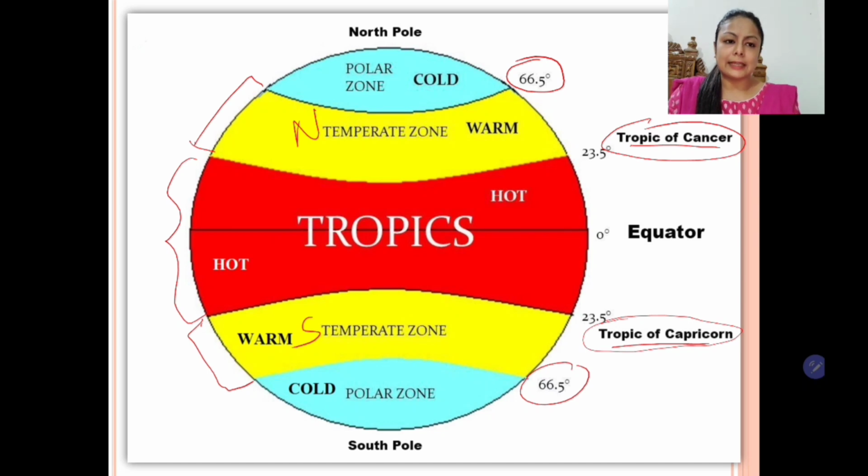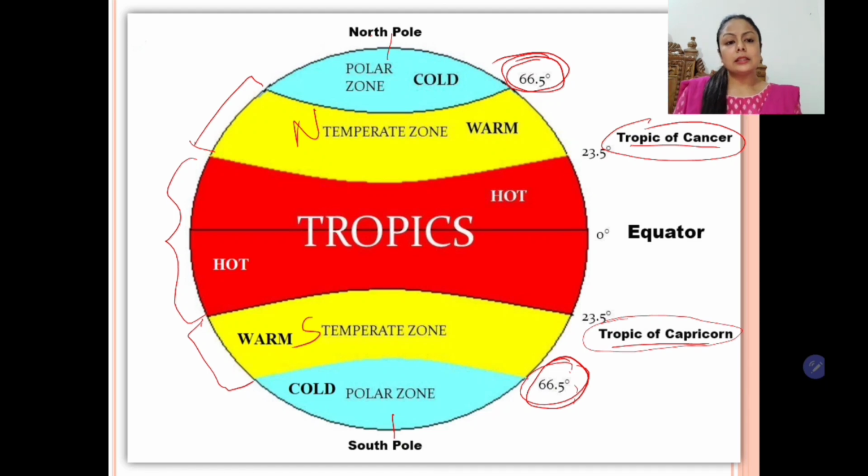The third heat zone is the cold polar or frigid zone. The name itself says it is close to the pole. It is very cold because this region receives slanting rays of the sun. So it extends in the northern hemisphere from Arctic Circle to the North Pole, 90 degree north, and in southern hemisphere from Antarctic Circle to South Pole, that is 90 degree south.